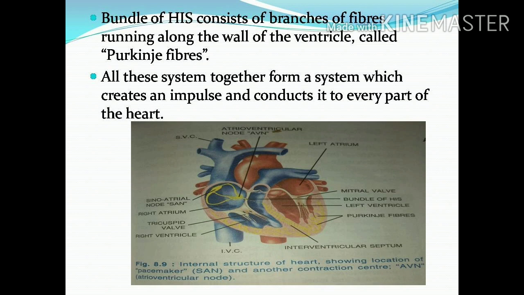Sometimes a mechanical device called an artificial pacemaker is placed surgically in humans if their SA node, or sinoatrial node, is damaged, or if the electrical conduction system of the heart has problems. So they place the artificial pacemaker. If the SA node gets damaged, they will put in an artificial pacemaker.